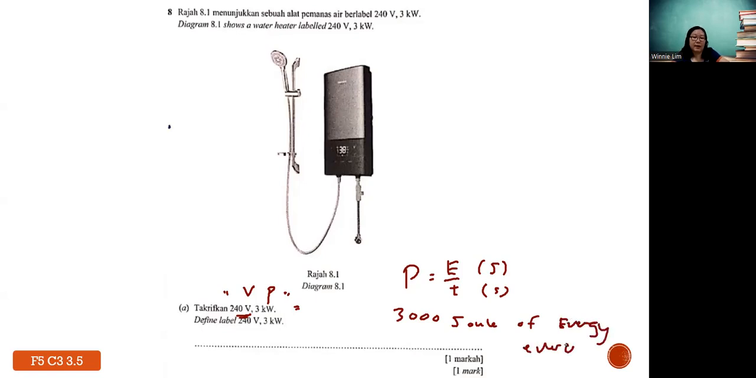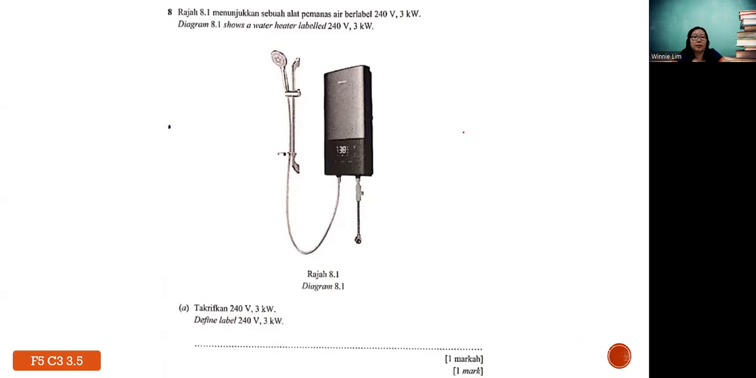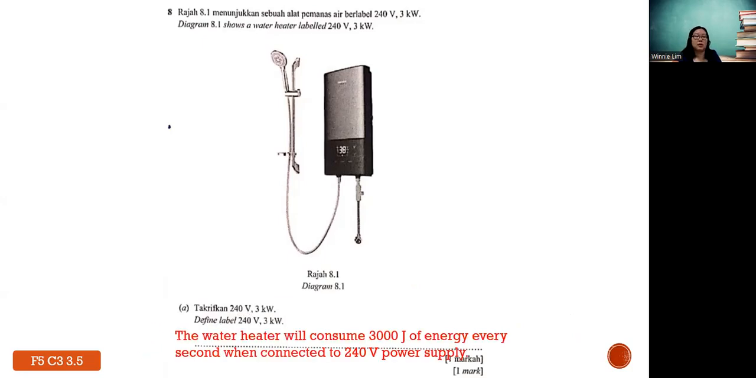So this is how you define it. You don't write back the idea of power. So this is how you write it: the water heater will consume 3000 joule energy every second when connected to 240 volt power supply.